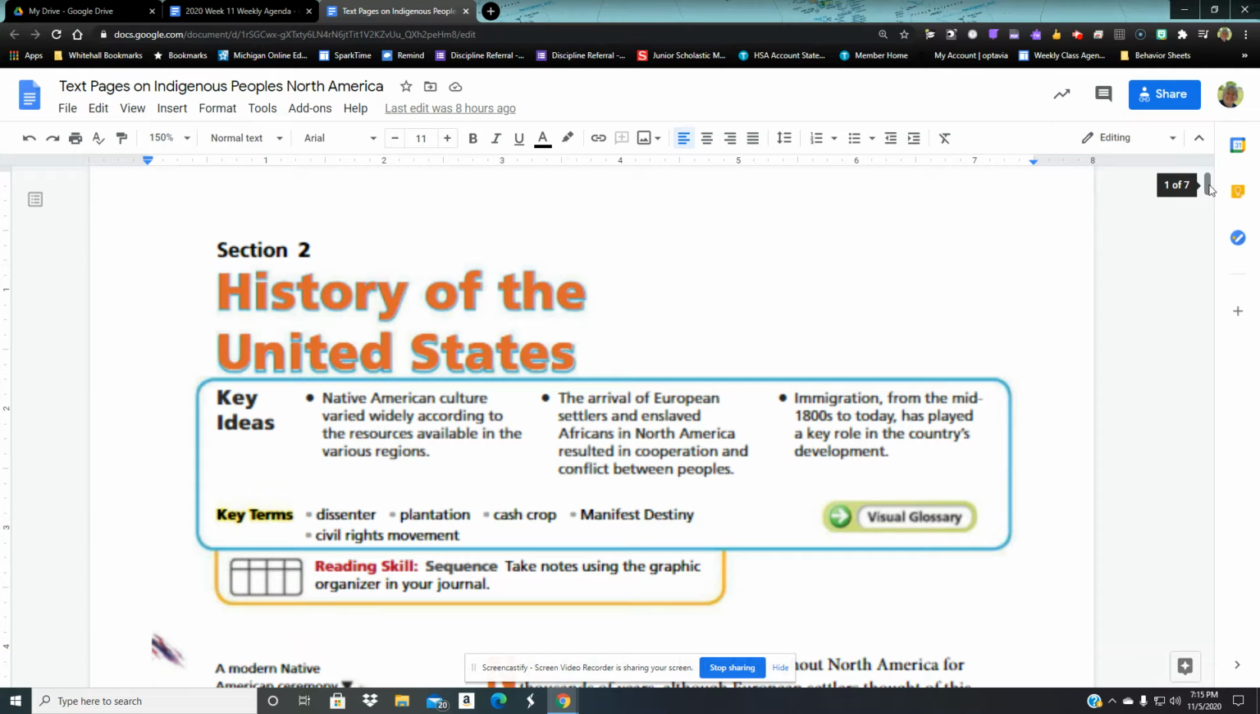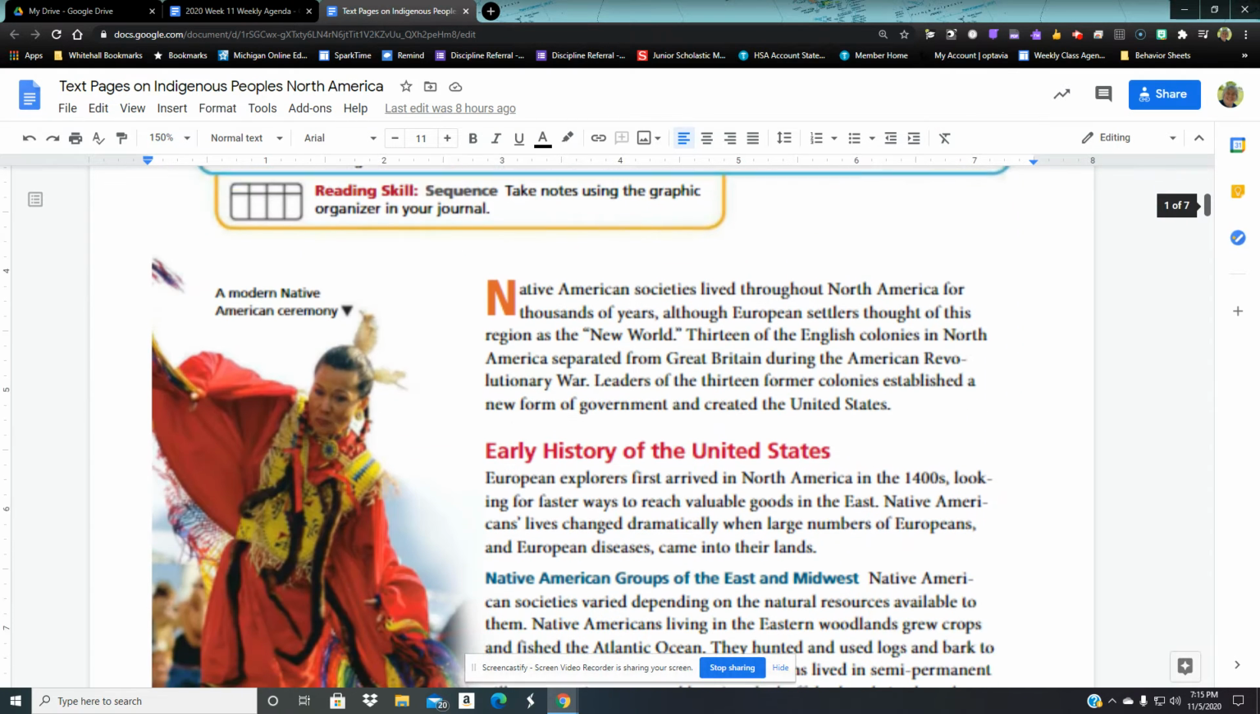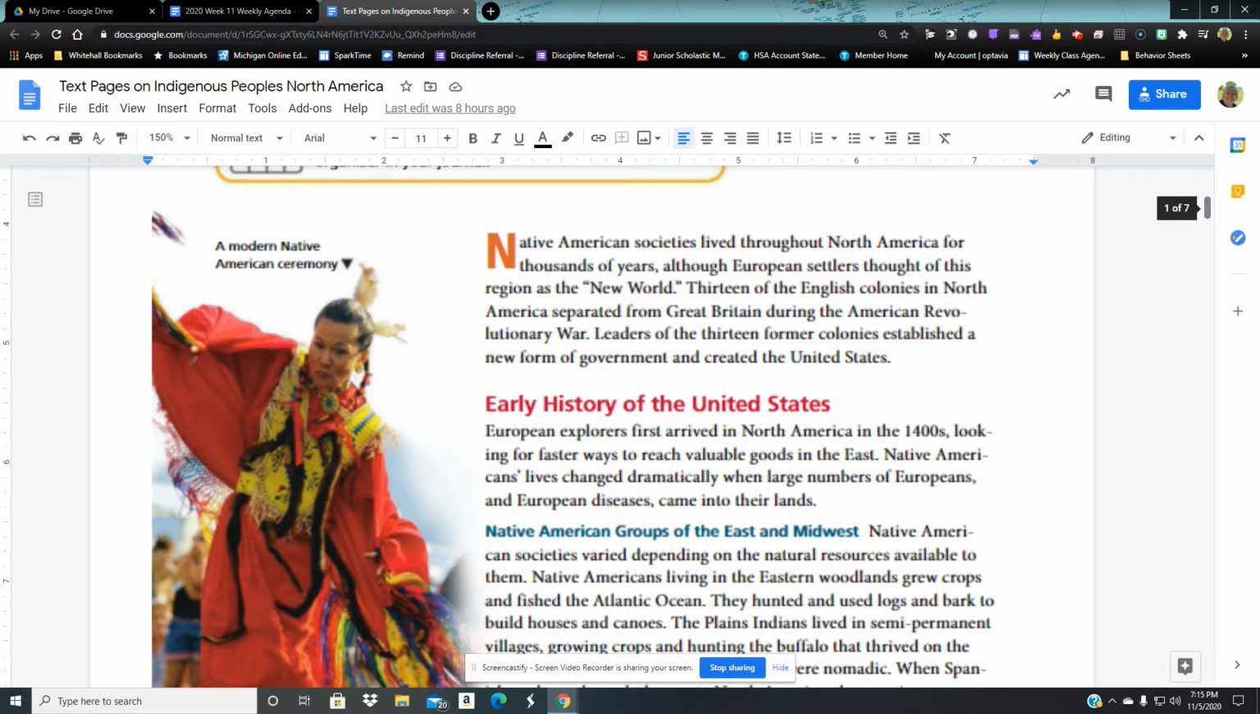The history of the United States. Native American societies lived throughout North America for thousands of years, although European settlers thought of this region as the New World. 13 of the English colonies in North America separated from Great Britain during the American Revolutionary War. Leaders of the 13 former colonies established a new form of government and created the United States.